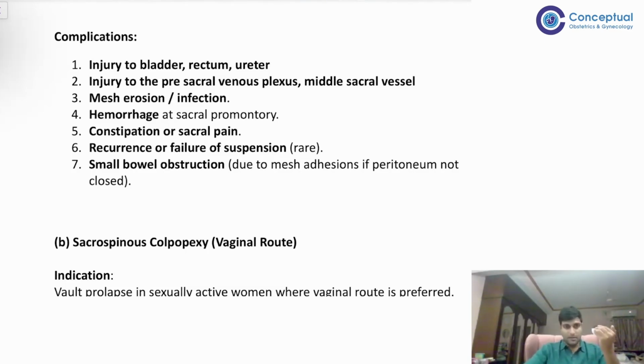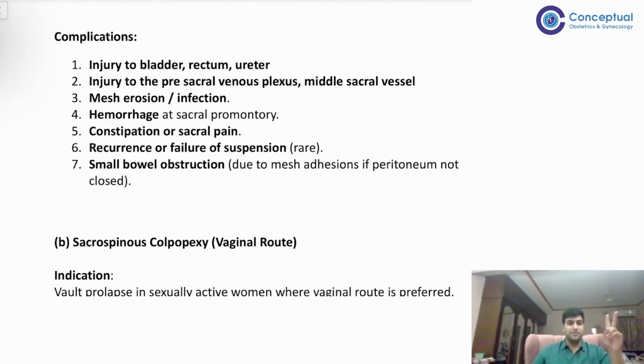The sacrum, the windows of the sacrum. And so when they get injured, they retract and go inside the sacrum. And the bleeding is very difficult to control, right? So that is a very important complication, that the presacral venous plexus and the middle sacral artery vessel get injured. Extremely important complication.